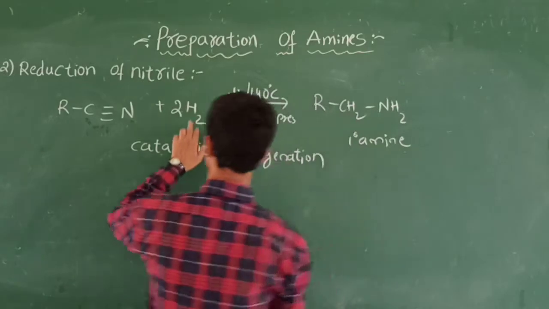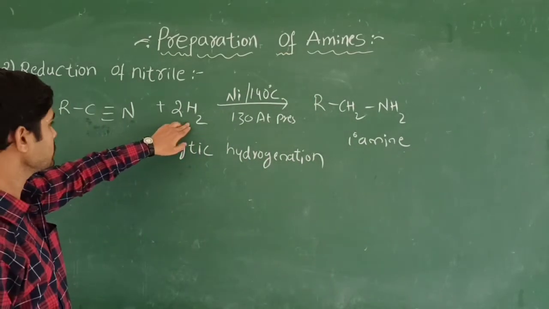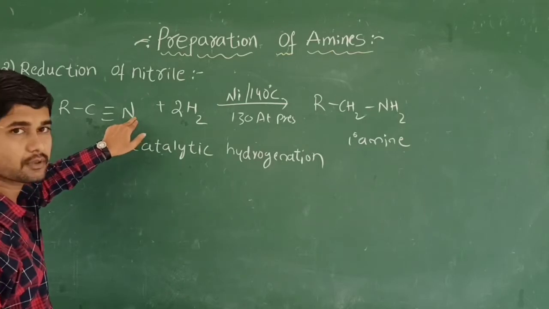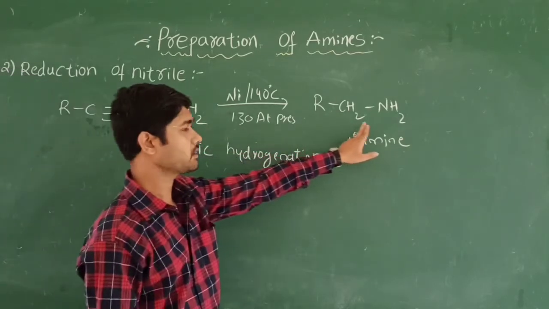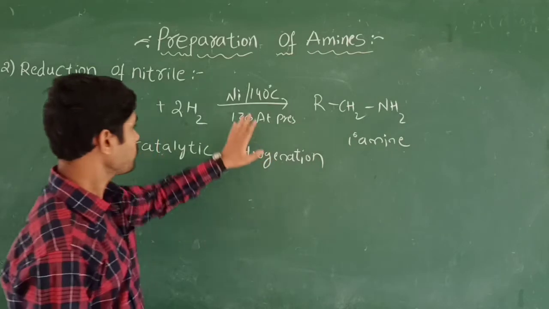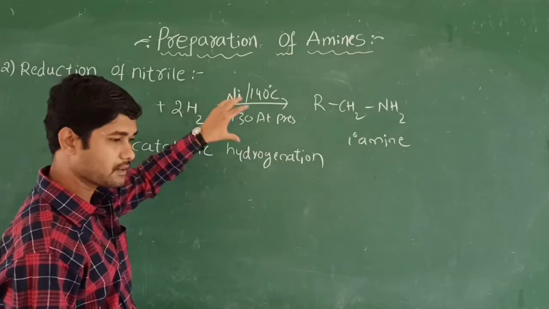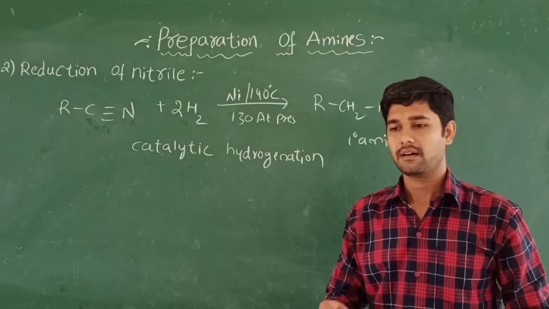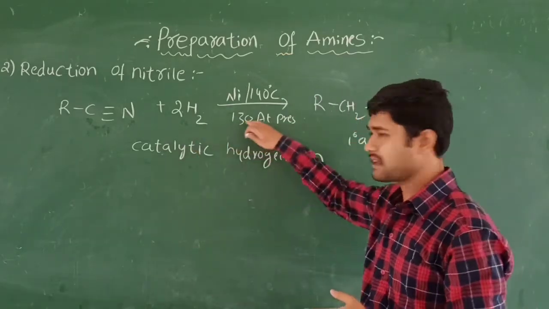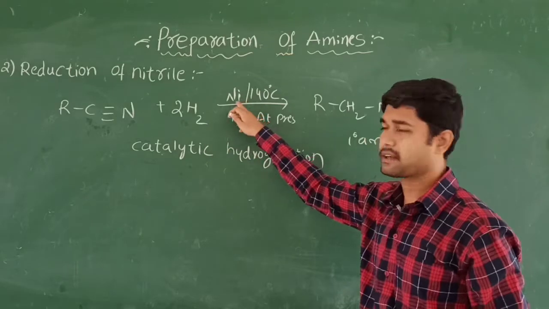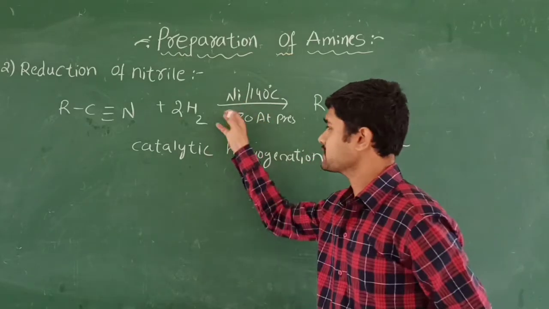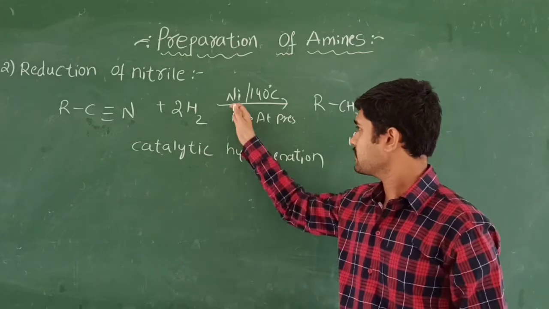So what happens? These four hydrogens will be there. These two hydrogens are used for the carbon atom and two hydrogens are going to be used for the nitrogen. Then you are going to get the primary amine. So why do you require the catalyst here? Catalyst is nothing but some metals. Why do you require it? Because this reaction can also run in the absence of catalyst, but this is not an economical way.